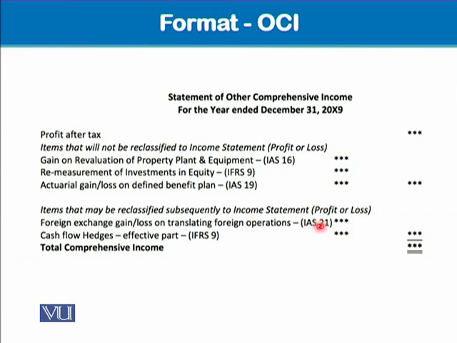That foreign exchange gain or loss is unrealized, for which we did not enter into any operational activity. So that is shown in OCI.